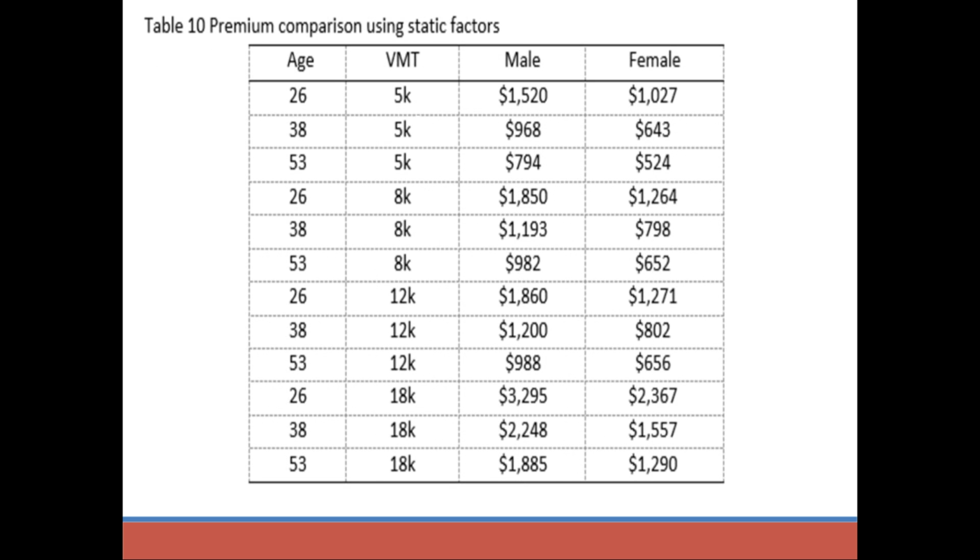We can further illustrate the premium effects using our model coefficients. For example, if the premium for a 38-year-old male who drove 12,000 miles per year is $1,200, then we could expect the premium for a 53-year-old to be $988. If a similar driver drives 18,000 miles, the premium would be expected to be higher. Similarly, the premium is expected to be lower if the driver drives less.